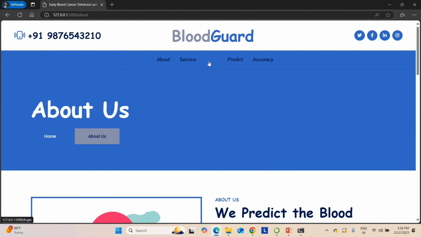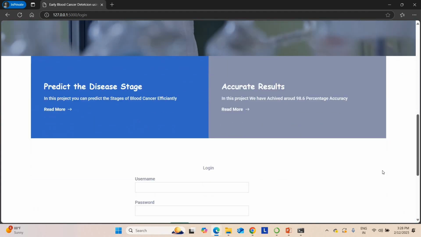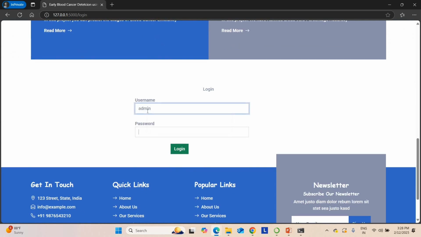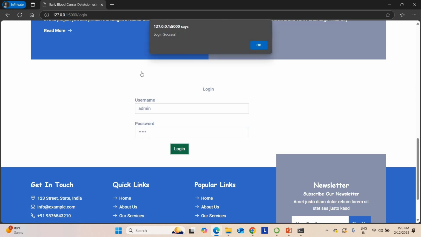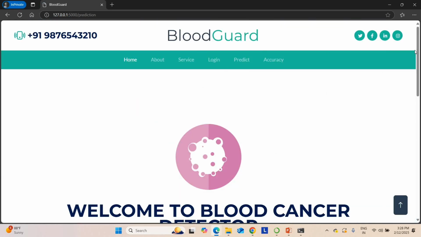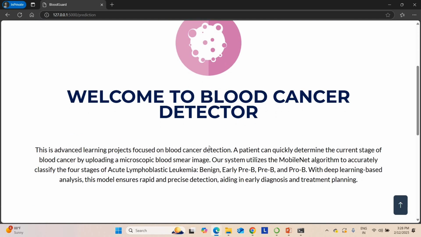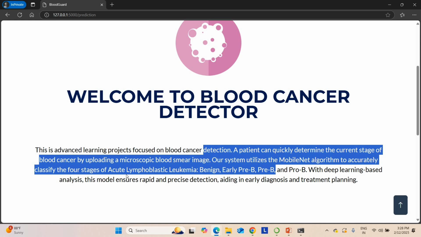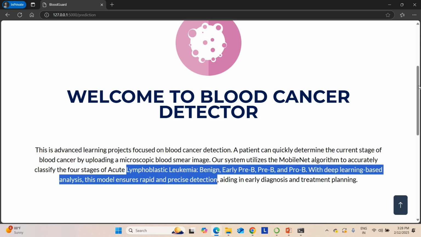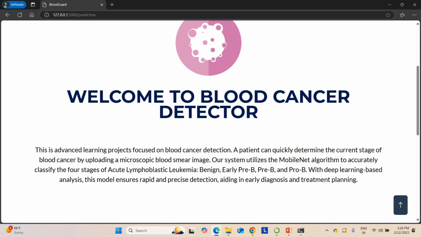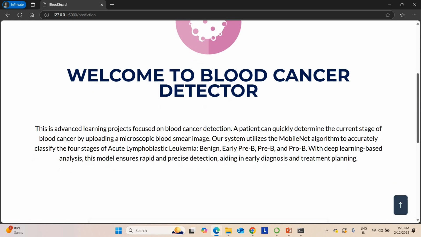To check things, I'm going to use login. Inside the login I have to use admin as the username and password for this project. Once I type admin, it gives login success. This is the home page, and this is the prediction page. Welcome to the blood cancer detection. This is the advanced blood cancer detection project. You can upload any image to check whether you have leukemia or not. This allows earlier diagnosis. You can predict the disease at an earlier stage itself. That's the major advantage of this project.